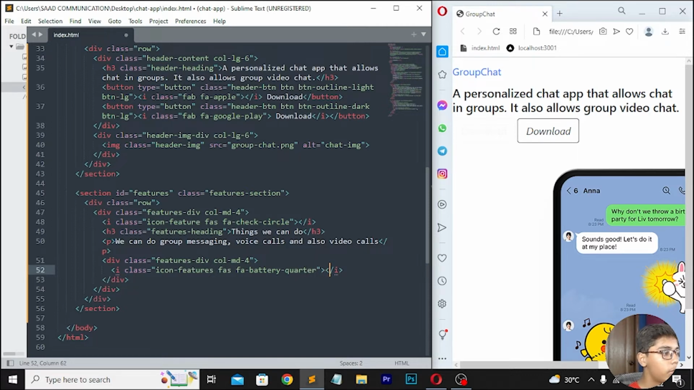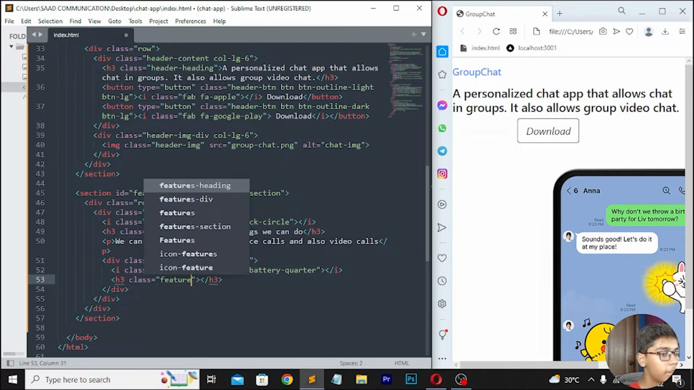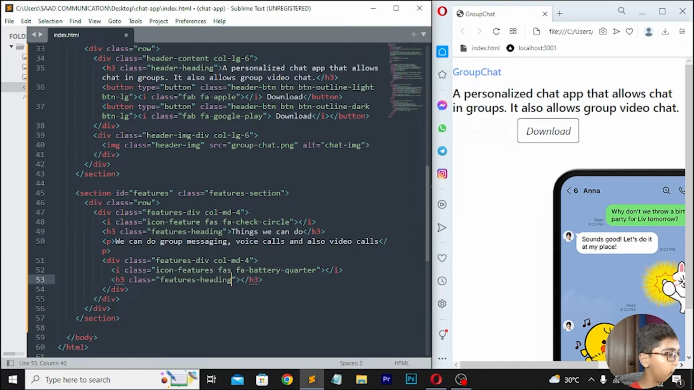Then you have to simply move down, right here h3, then right here class, and here I will be writing features-heading. Now when you've done that, you have to write here battery, so here I'll be writing battery. Then move down, right here p tag, then I'll be writing this app consumes less battery power.